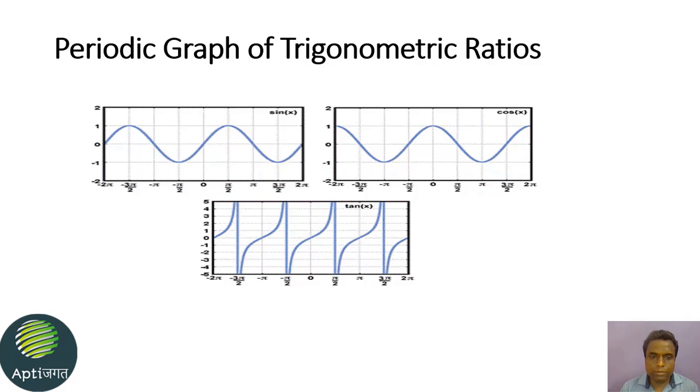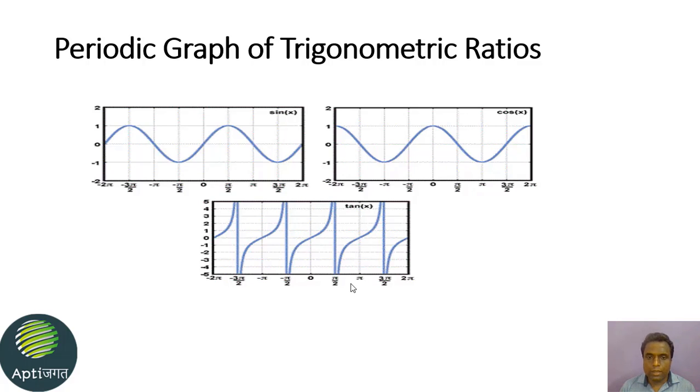Okay, students, now we will look at the tan x graph. We know that the period for tan x is n pi, so the values of the graph will repeat at intervals of pi. As we see, from minus 2 pi to minus pi there is a certain form of graph. The same graph is seen from minus pi to 0, and also from 0 to pi. There is repetition of the graph after a certain interval.